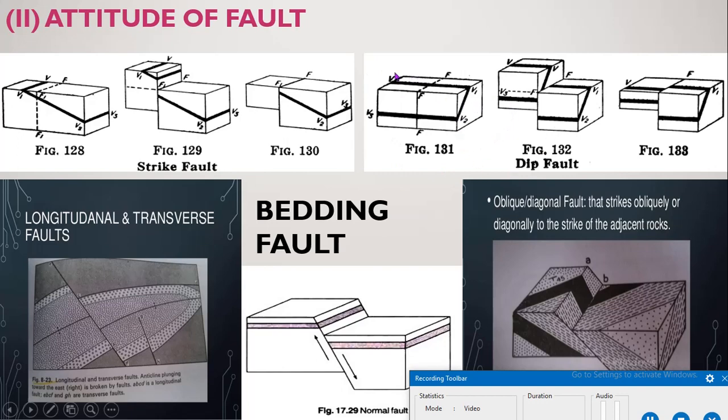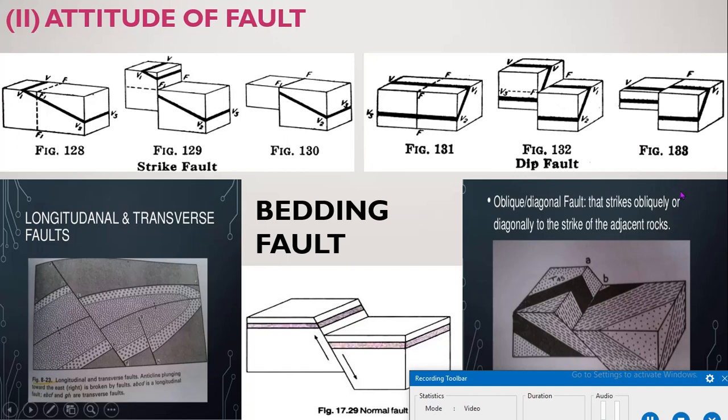Means the strike of the fault is perpendicular to the strike of the bed, or the strike of the fault is parallel to the dip of the rock beds forming the country rock.